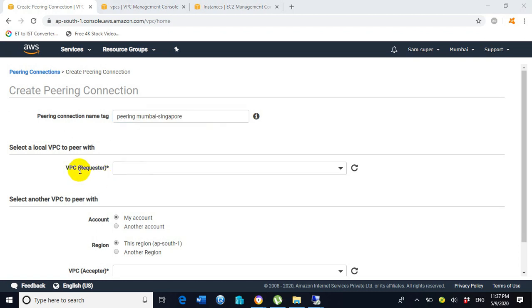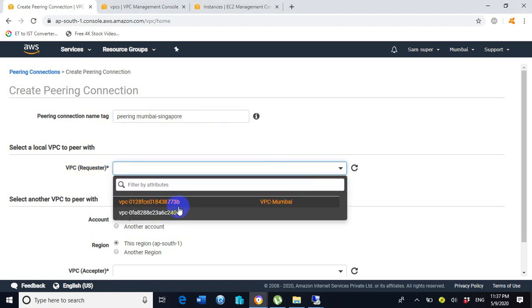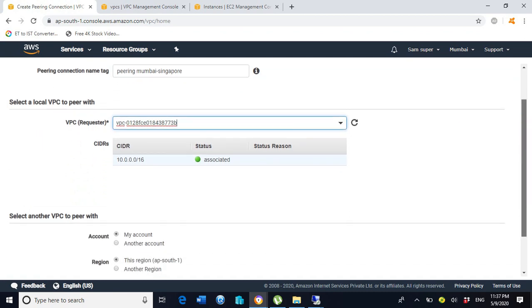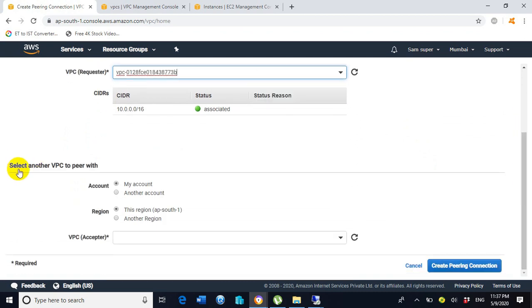Now for the VPC requester, click on VPC Mumbai. It is a great sign that it is showing associated, and the CIDR is showing 10.0.0.0/16. Under select another VPC to pair with, it is showing another region, so we need to select another region.